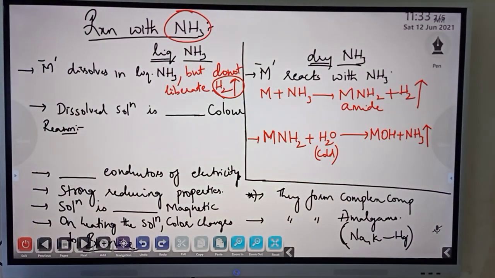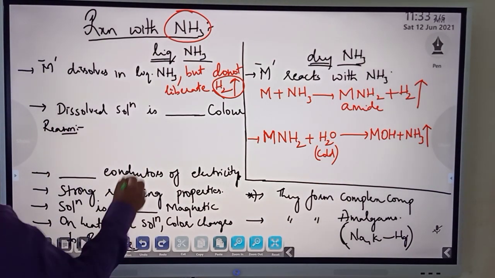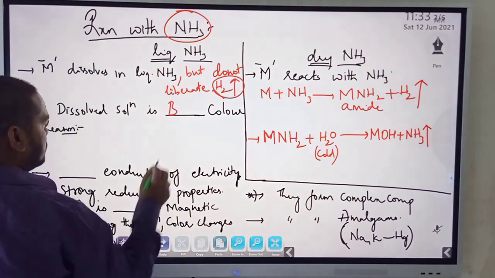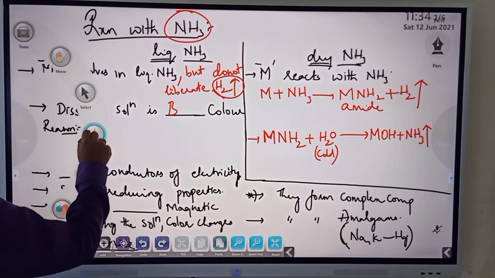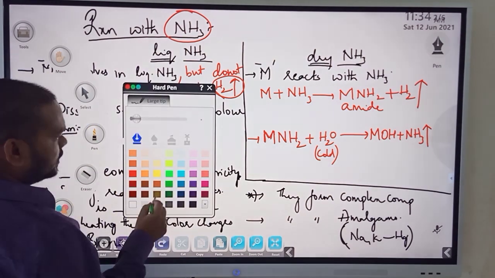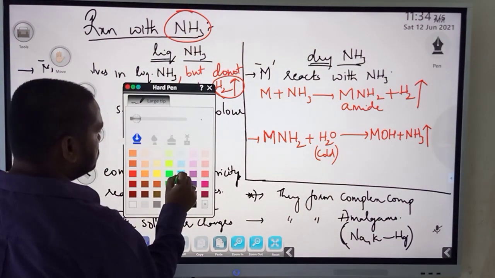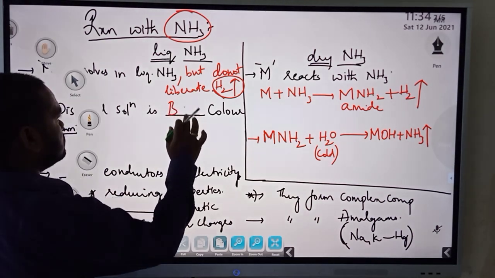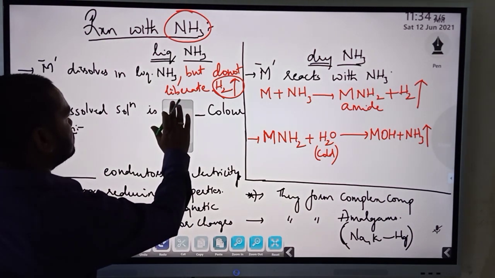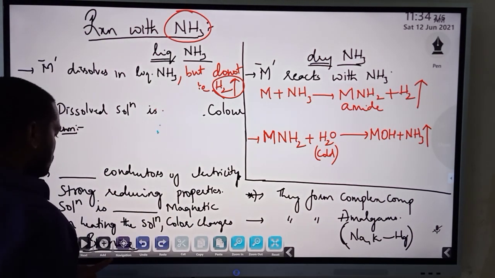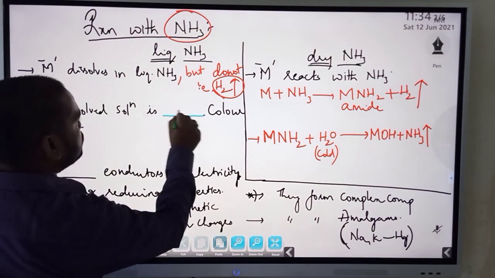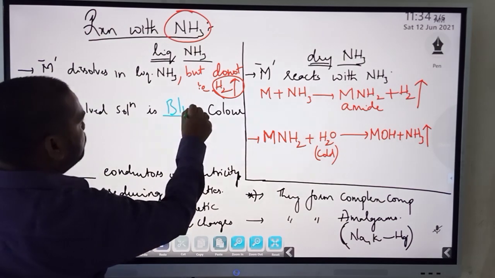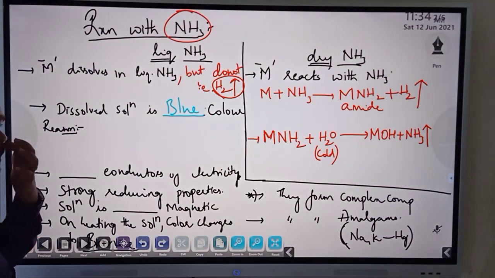Then the dissolved solution is generally blue in color. Let's take blue itself. Hoping that this is blue. So it is of what color? Blue color solution. Now why is it a blue color solution?